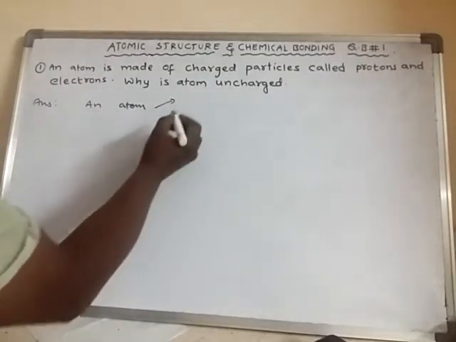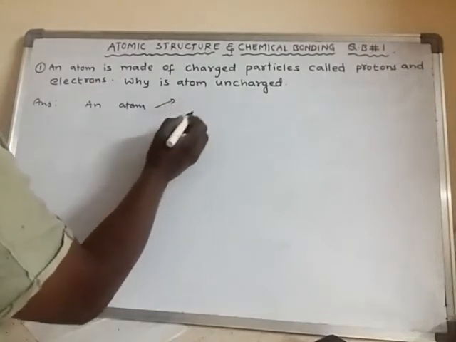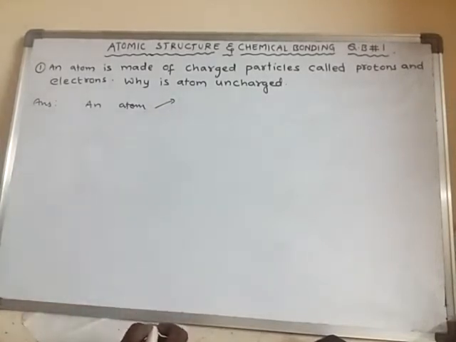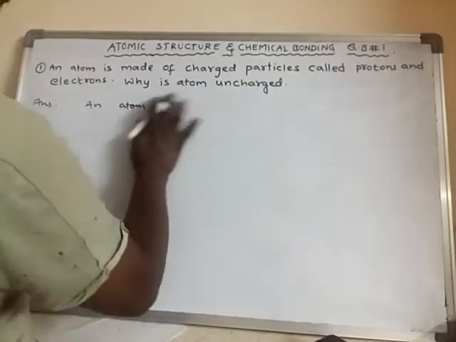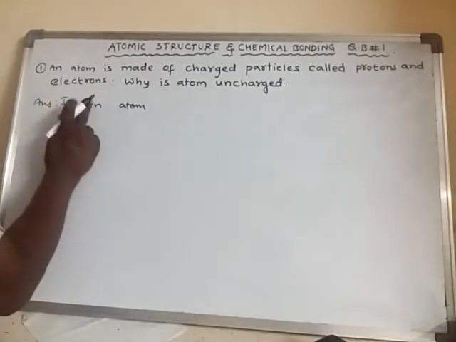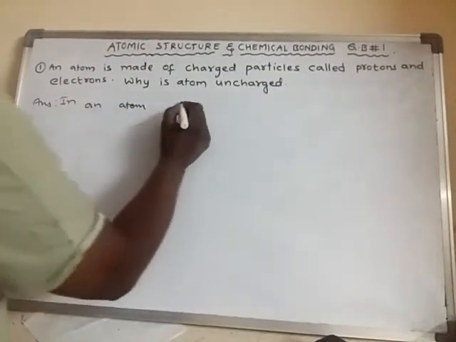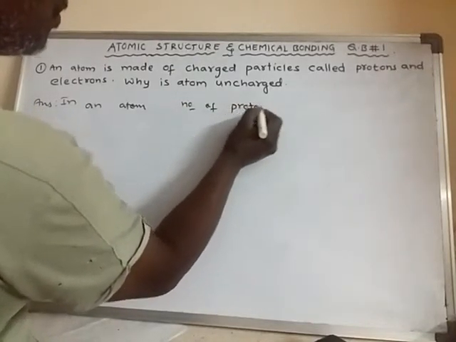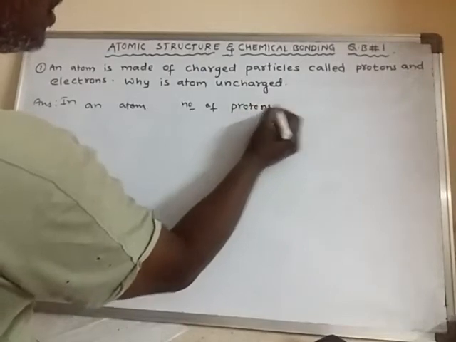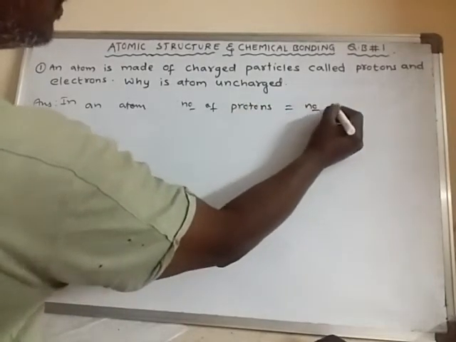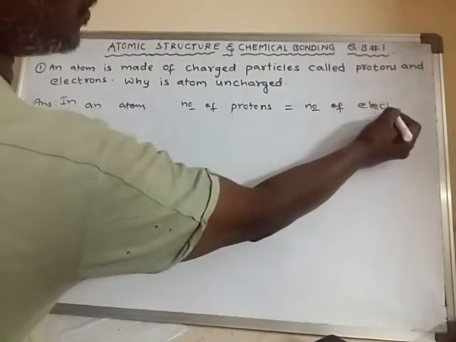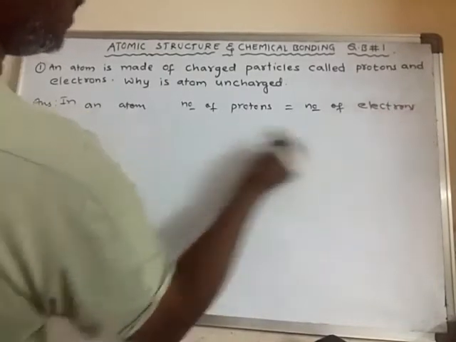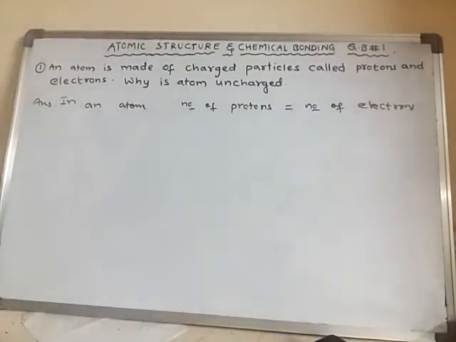That means number of protons is equal to number of electrons. In an atom, number of protons is equal to number of electrons.